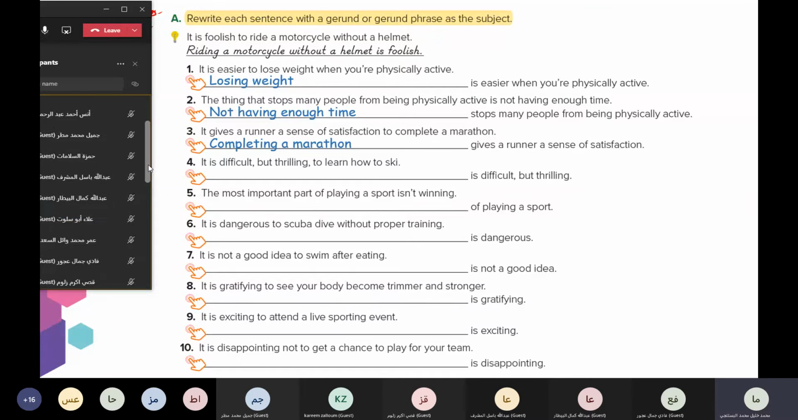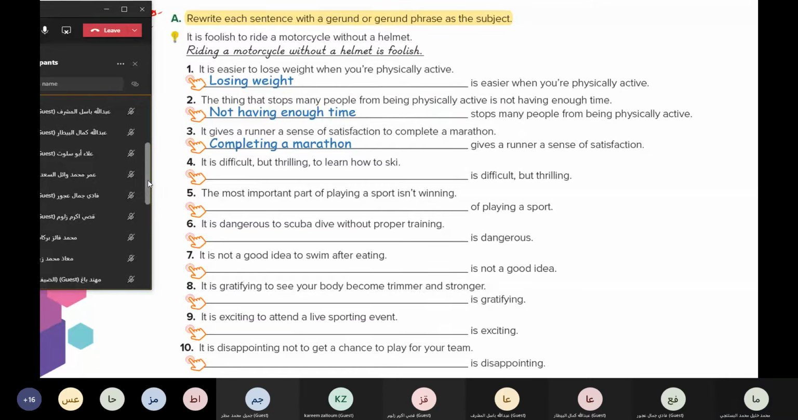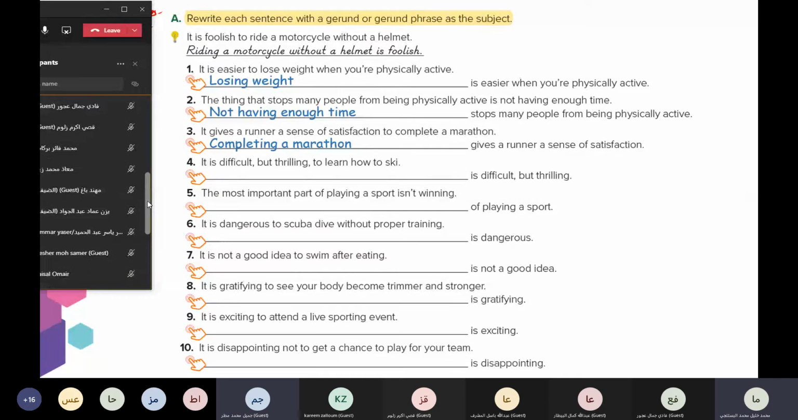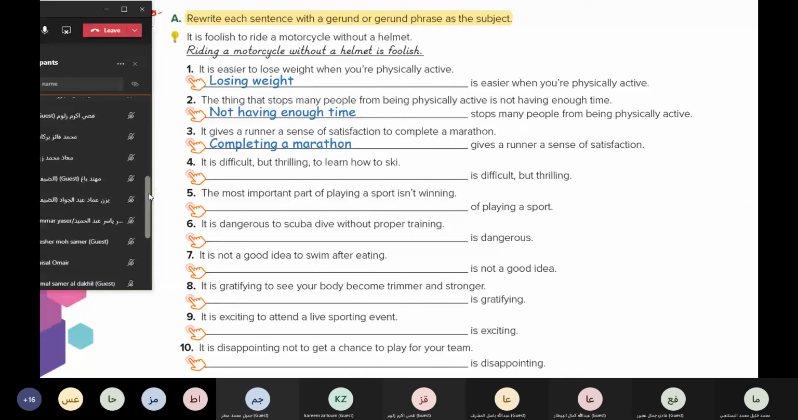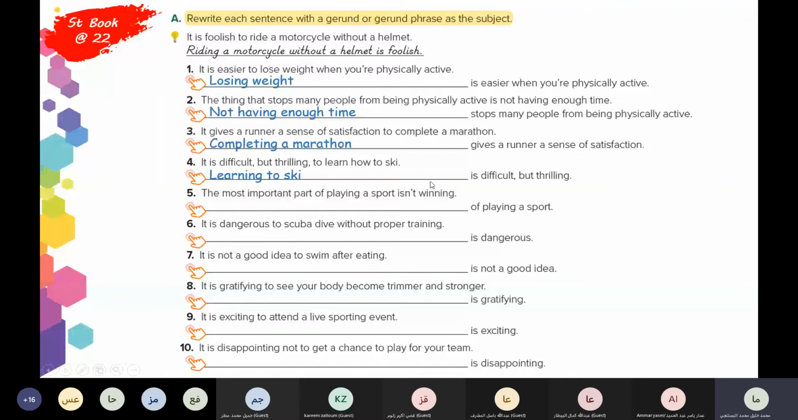Can I answer, teacher? Yes, please. Number four. It is difficult but thrilling to learn how to ski. Learning how to ski is difficult but thrilling. Good. Learning to ski is difficult but thrilling. Thank you. Number five.